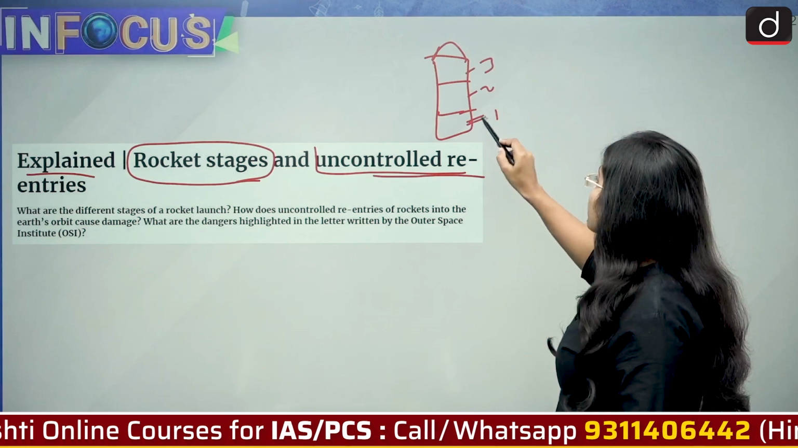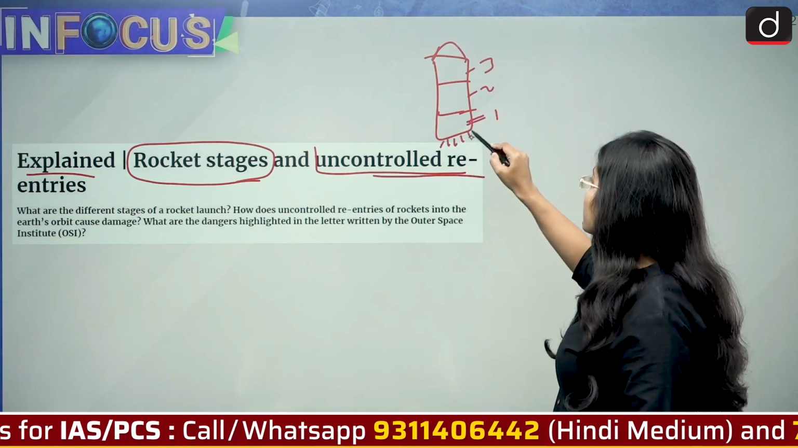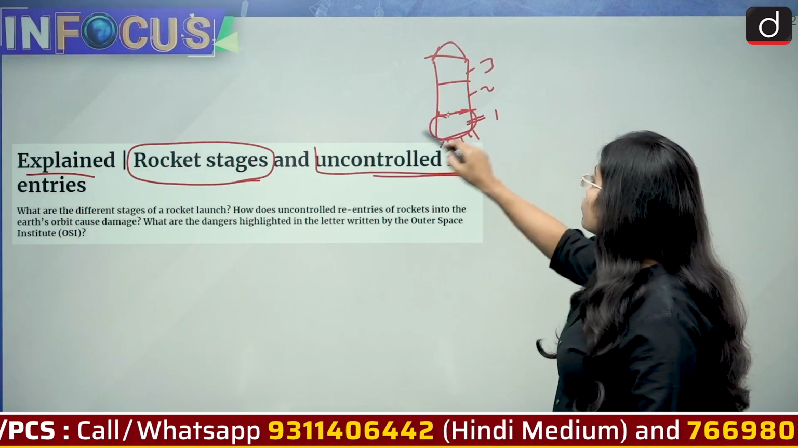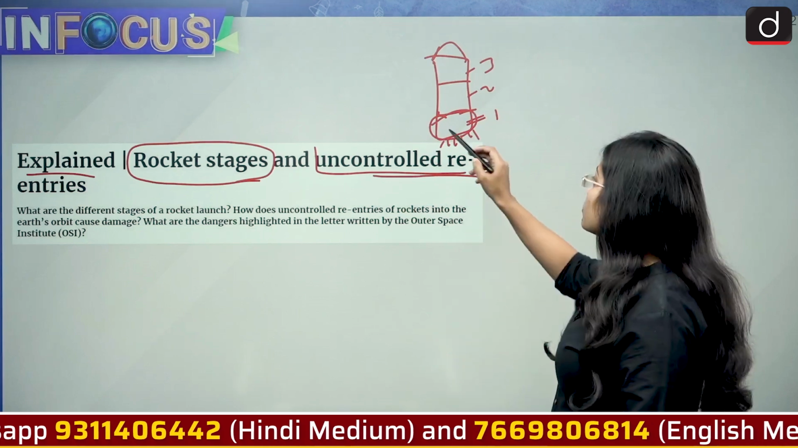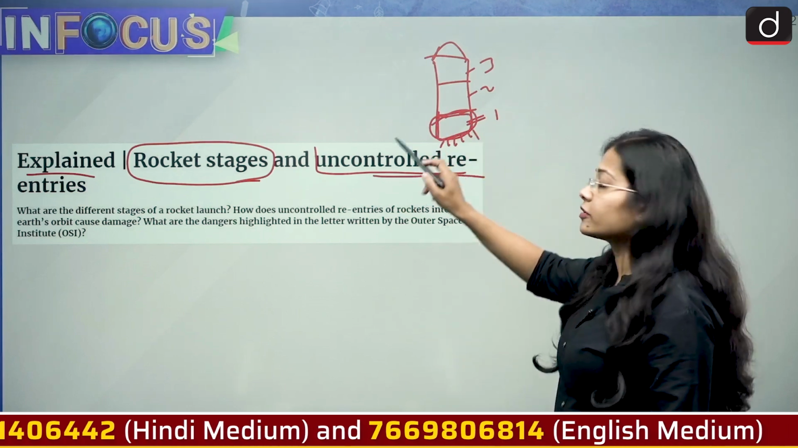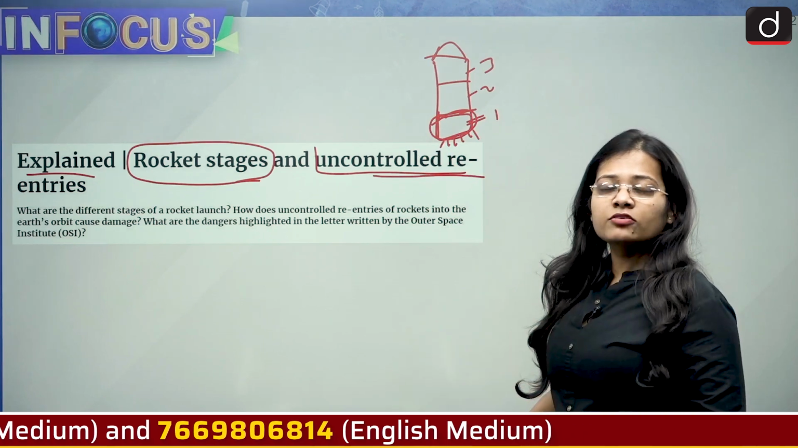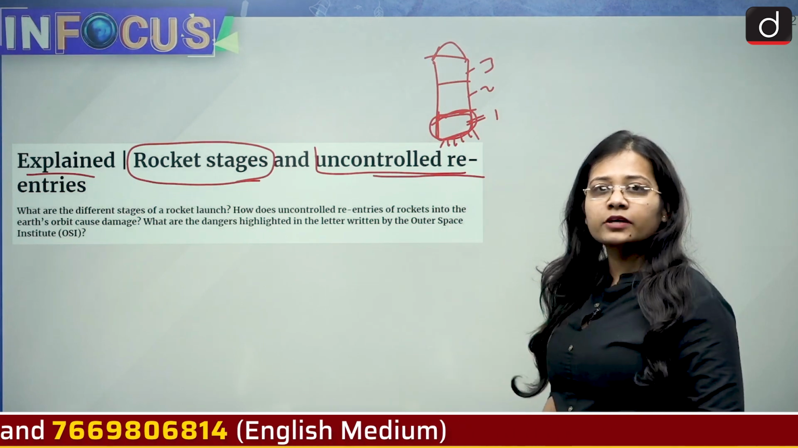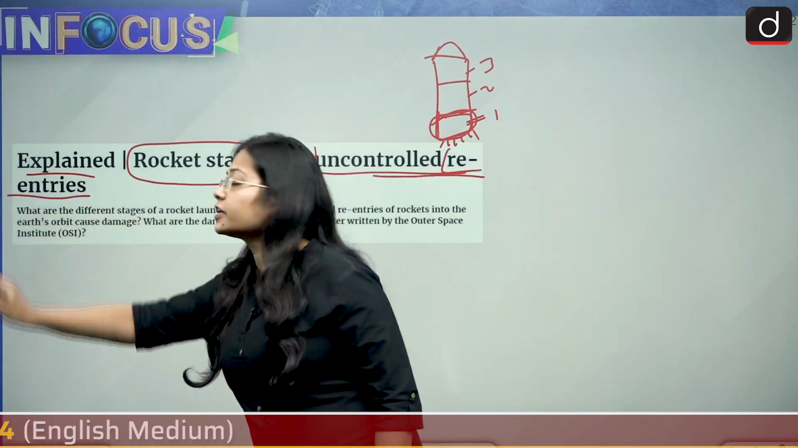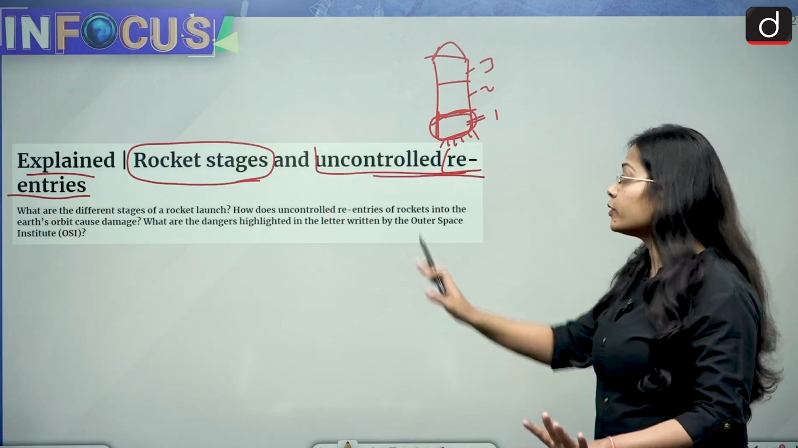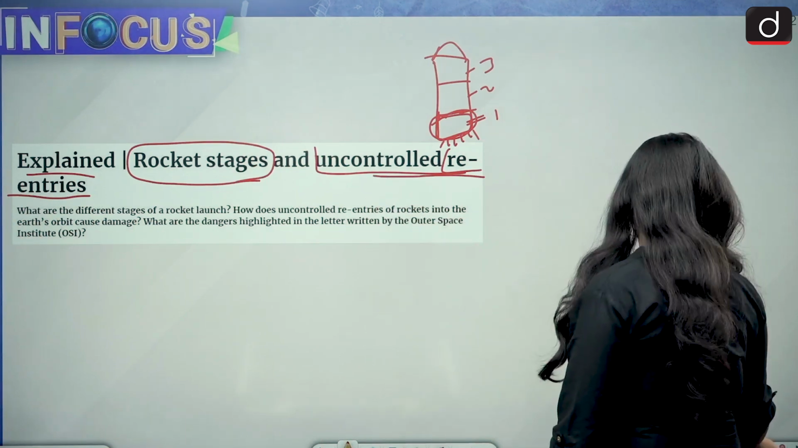So what happens in a rocket is, whenever a rocket goes up after the initial thrust, whenever the fuel of the first stage is exhausted, what happens to this part of the rocket? It gets shed away. These shed away parts of a rocket which come back to the Earth's atmosphere are called re-entries. So are you getting the point? What are rocket stages and what are re-entries? We'll elaborate on this.